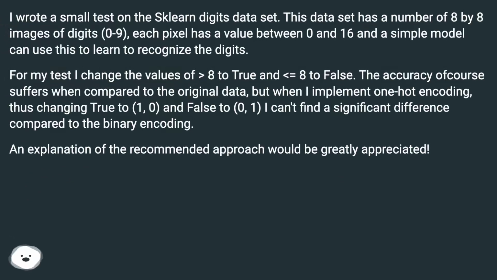I wrote a small test on the scikit-learn digits dataset. This dataset has a number of 8 by 8 images of digits, 0 to 9. Each pixel has a value between 0 and 16, and a simple model can use this to learn to recognize the digits. For my test, I changed the values greater than 8 to true and values lower than or equal to 8 to false. The accuracy of course suffers when compared to the original data, but when I implement one-hot encoding, thus changing true to 1, 0, and false to 0, 1, I can't find a significant difference compared to the binary encoding. An explanation of the recommended approach would be greatly appreciated.